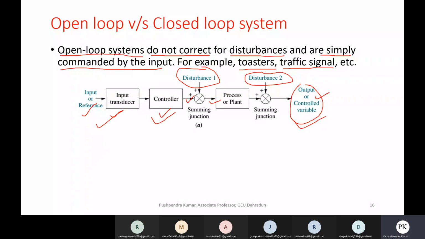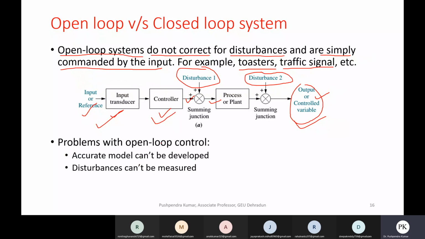You need more time to wash your clothes, but you didn't consider that. Okay, so this is the working phenomena for the open loop control system. So what is the problem with automatic control system? You need an accurate model of the process or plant. You should know very well how the plant is working.